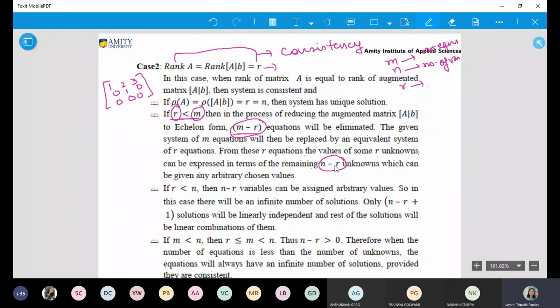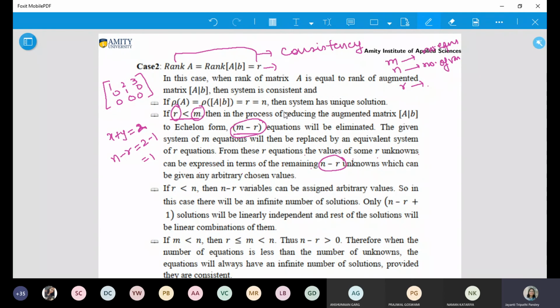How many arbitrary values will you take? If in echelon form you have just one equation and 2 unknowns, that means the rank is 1. So how many arbitrary values are you choosing? This is 2 minus 1, that is 1. So if your rank is less than n, then n minus r unknowns have to be arbitrarily chosen.